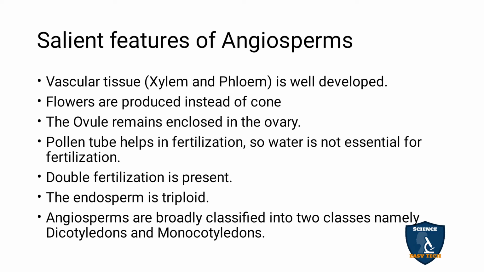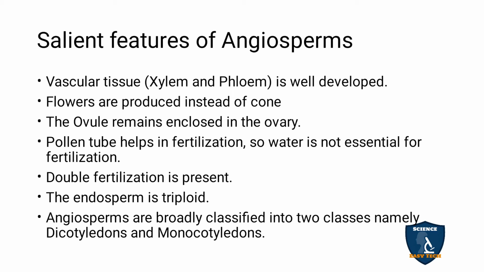Salient features of angiosperms. Vascular tissues like xylem and phloem are well developed. Flowers are produced and no cones. That is, instead of cones, flowers are produced. The ovule is seen inside the ovary. A pollen tube is developed which is used for fertilization. Due to this, water is not essential for fertilization. Double fertilization is present. Endosperm is triploid.